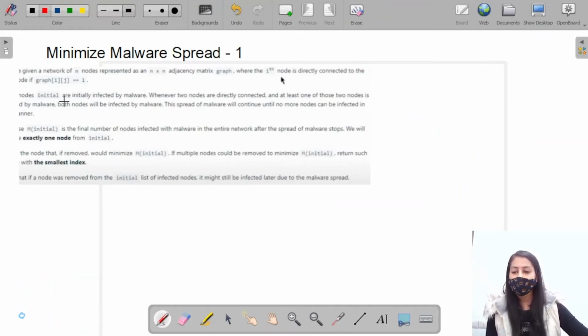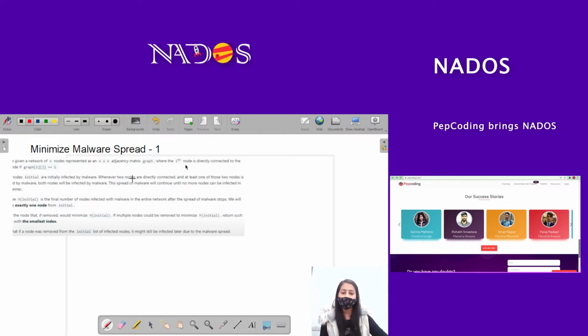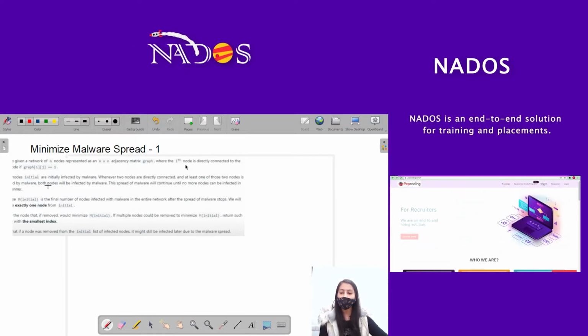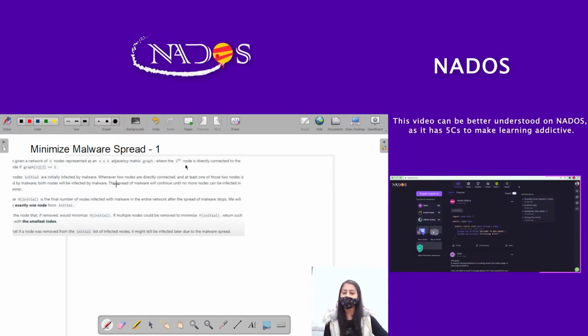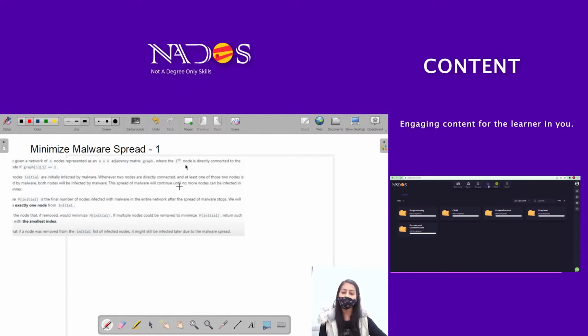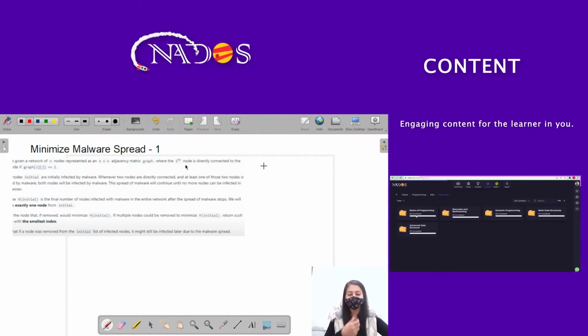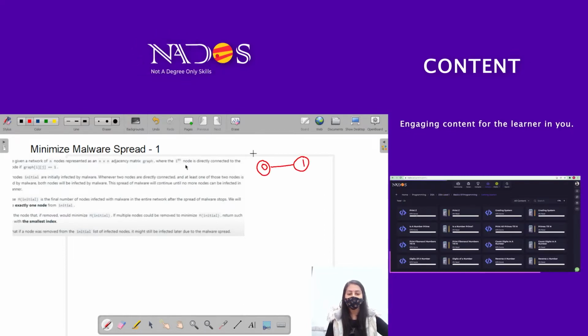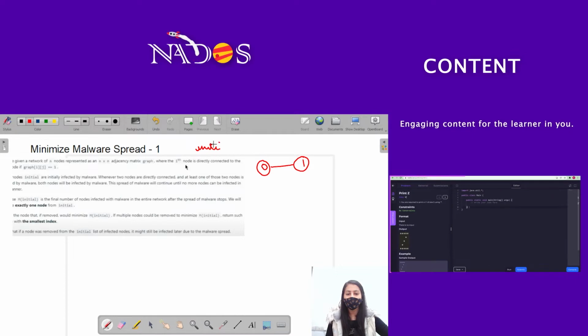All the nodes are initially infected by malware. Whenever two nodes are directly connected and at least one of those two nodes is infected by malware, both nodes will be infected by malware. This spread of malware will continue until no more nodes can be infected in this manner. So if there is a direct edge between two nodes, initially we are given some nodes which are infected by the malware. So let's suppose 0 is infected by the malware.